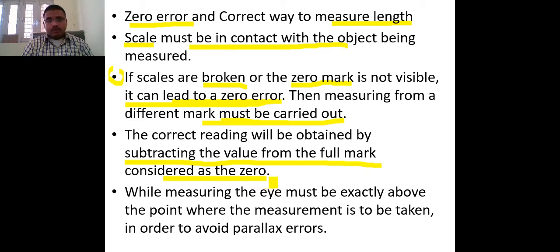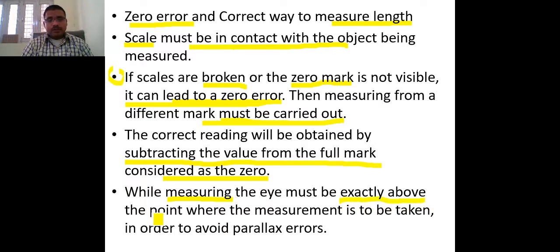While measuring, there is another situation given here, about how we put our eyes so that no error comes. Our eyes must be exactly above the point.